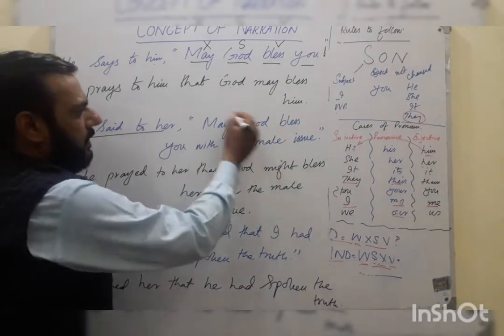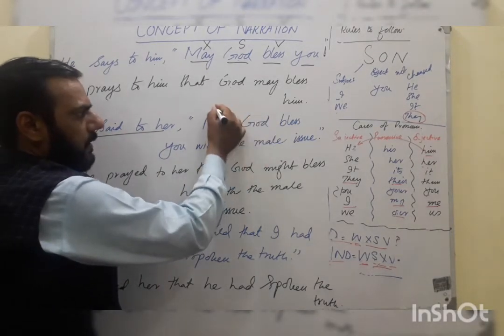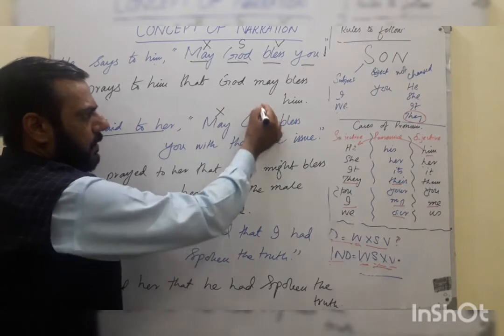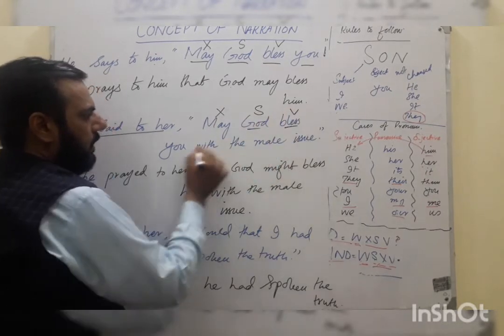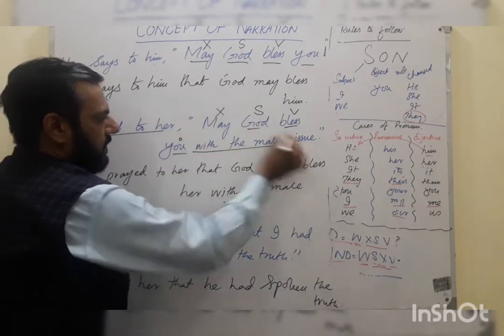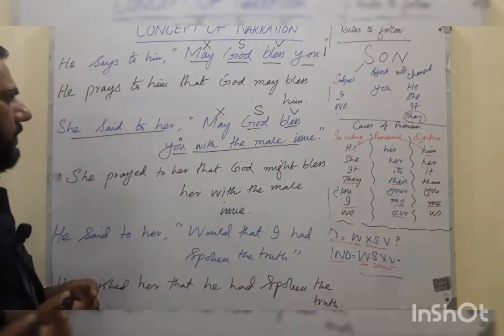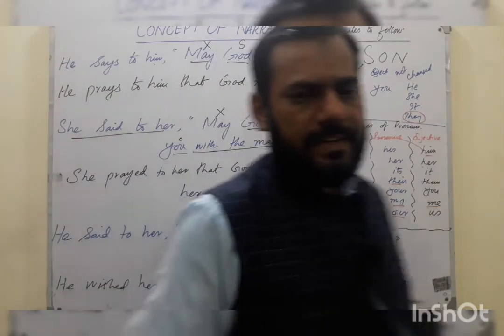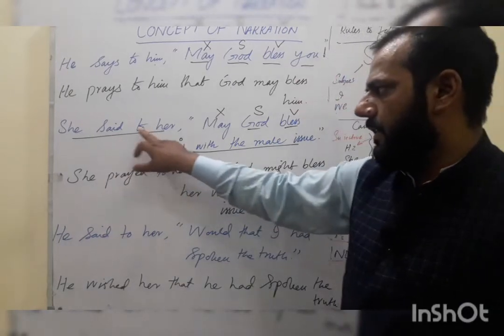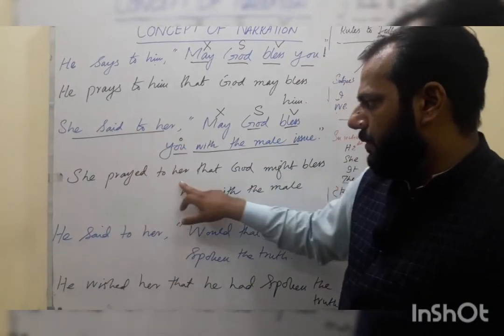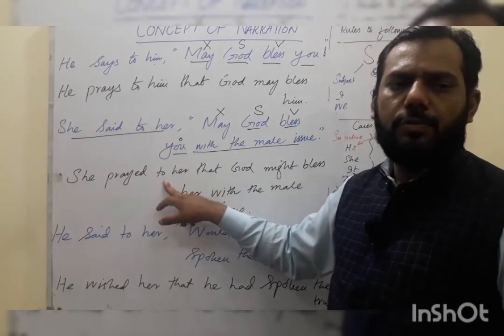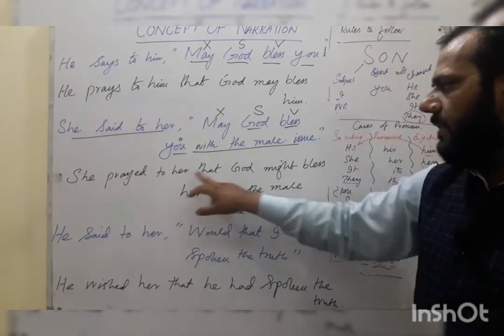And then also again, may is a modal verb, X is auxiliary, that's S, that verb, and then object, and the rest part of the sentence. So how to use it? You will be using like she prayed. She prayed to her, or she prayed her. If you don't want to write to, you can. She prayed to her that.